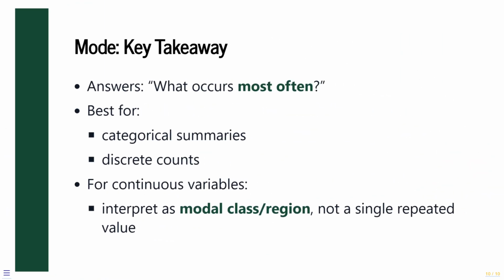The mode answers the question, what value occurs most often? It is indispensable for categorical data, useful for discrete counts, and informative for continuous data when interpreted through histogram peaks. While it does not use all the information in the data the way the mean does, the mode often aligns closely with how people intuitively think about what is typical.